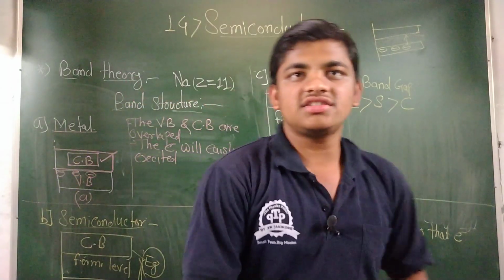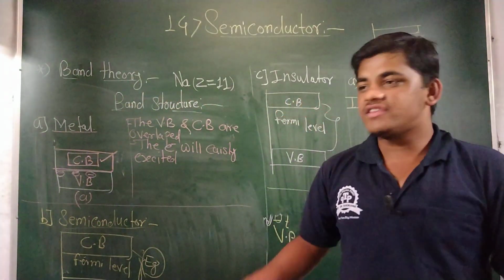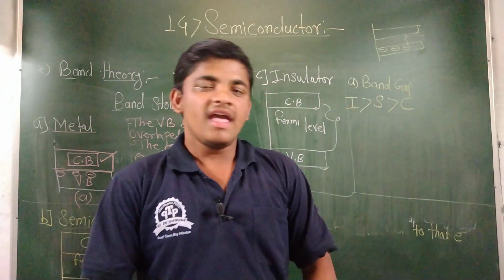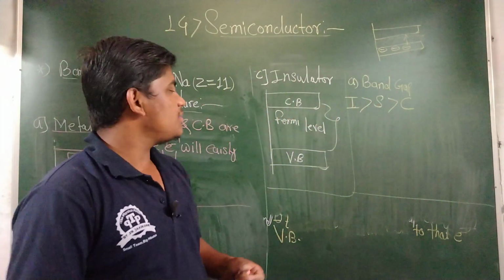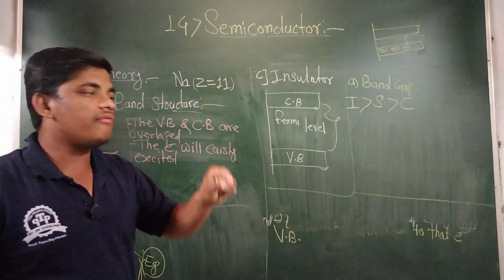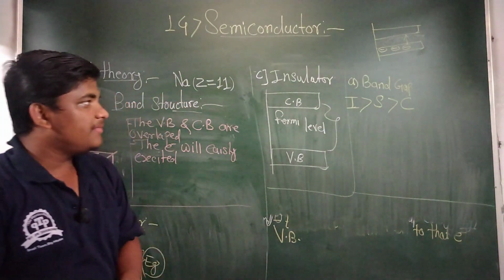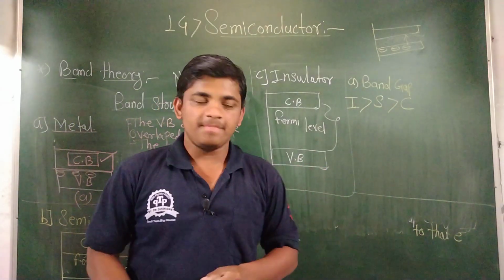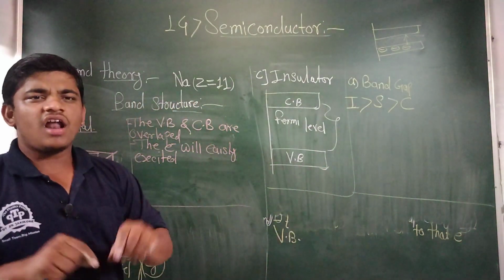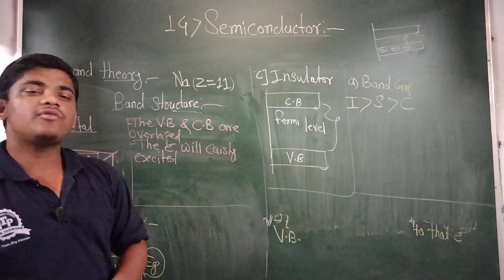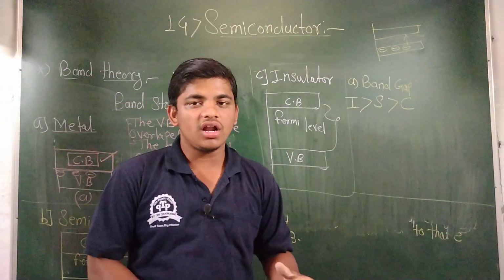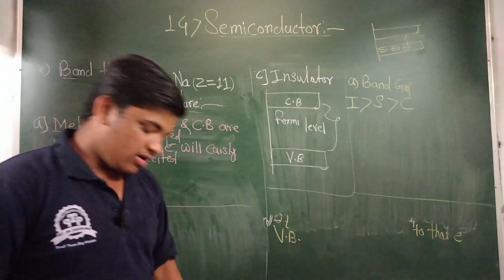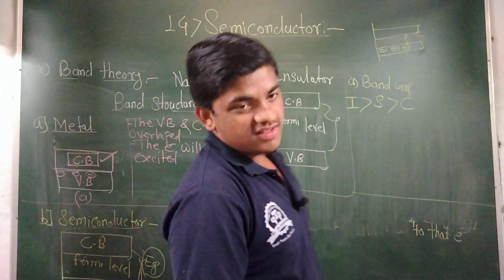In the next lectures we will discuss the types of semiconductor, that is intrinsic semiconductor and extrinsic semiconductor, classified on the basis of impurity added to the germanium and silicon. Extrinsic semiconductors are also classified into two types, P type and N type semiconductors. We will discuss them one by one.